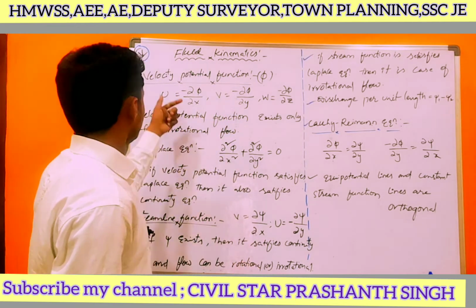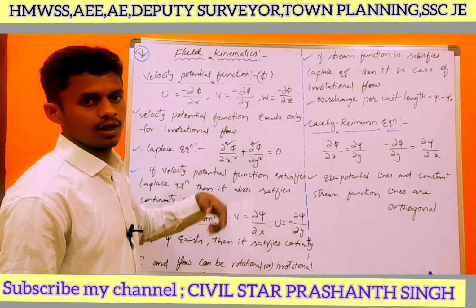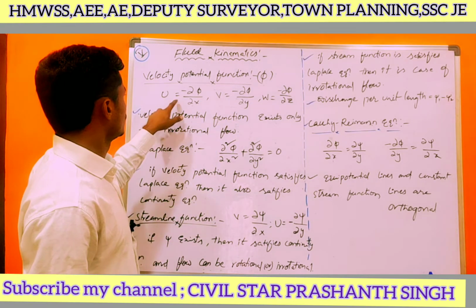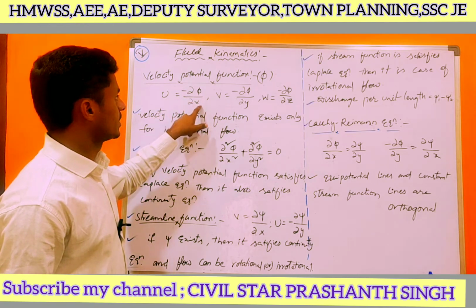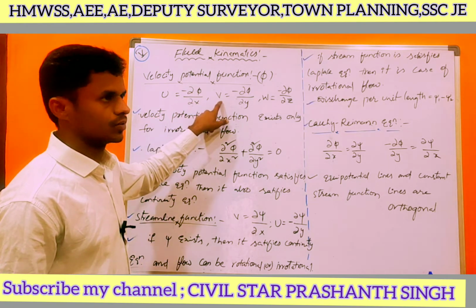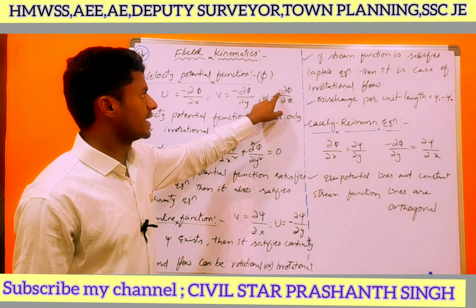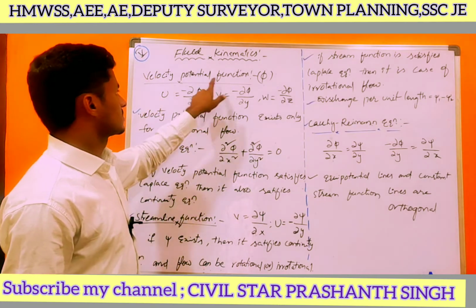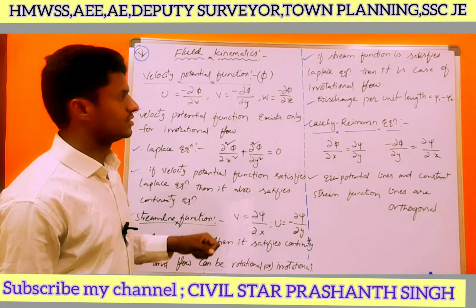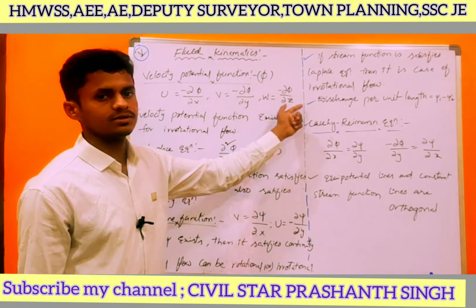What is the velocity potential function? u equal to minus ∂φ/∂x, v equal to minus ∂φ/∂y, and w equal to minus ∂φ/∂z. φ is common in the three, and u, v, w correspond to x, y, z.